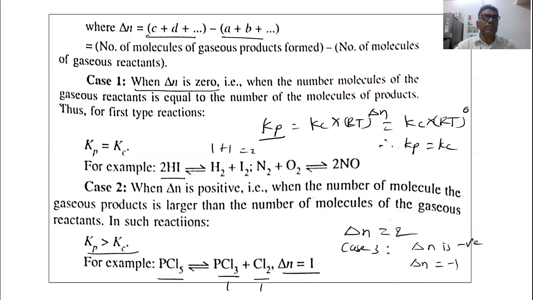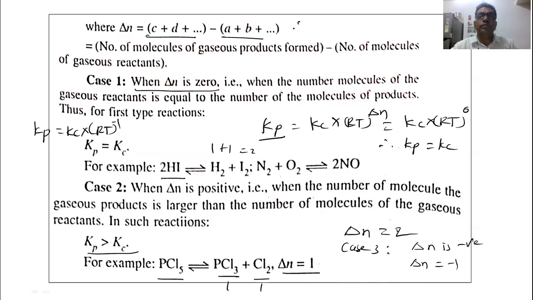Then we can write this equation in this way. You can see here, Kp equal to Kc into RT raised to -1. So how can we write this equation now? RT raised to -1 means it is 1 upon RT.